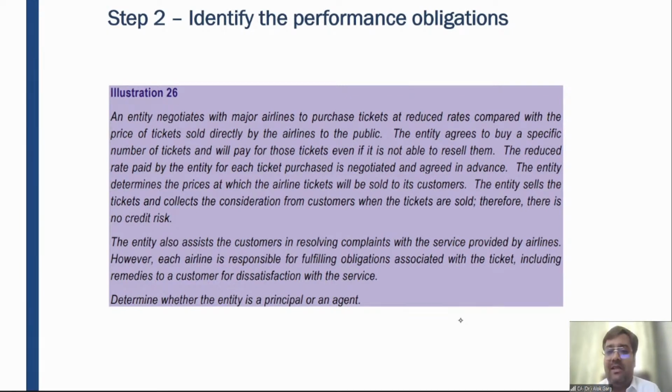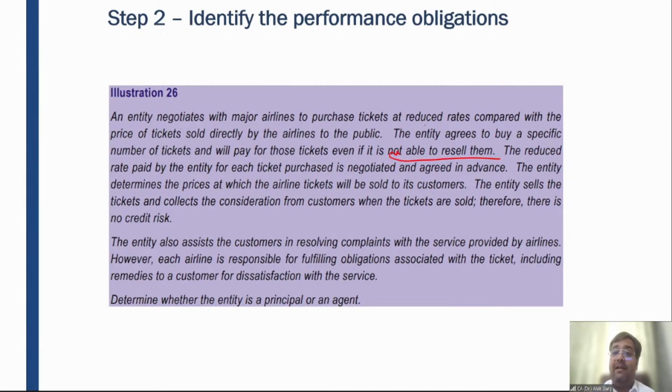What is the price? Indigo will say that my price is 5,000 rupees. So Ease My Trip is saying to Indigo that this price you are offering to the normal customer, I am buying in bulk. So what price will you offer me? So Indigo is saying let me offer you 4,500 rupees, right? So the entity negotiates with the major airlines to purchase tickets at reduced rates compared with the price of tickets sold directly by the airline to the public. The entity agrees to buy a specific number of tickets and will pay for those tickets even if it is not able to resell them. Are you getting me?